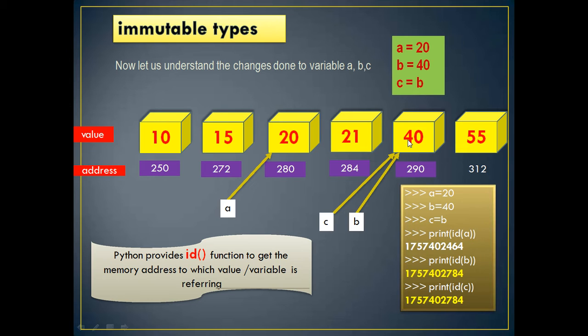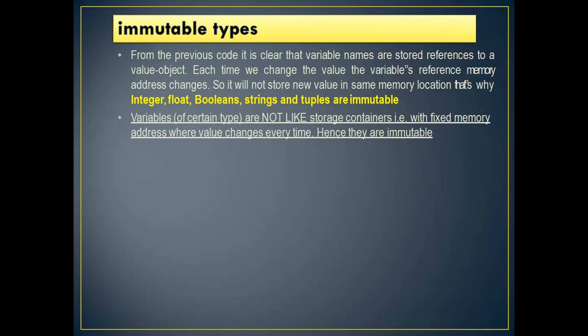The meaning of this is, wherever your variable is pointing to a value, if you make an attempt to change the value in place, the definition of immutable is that change of a value cannot be done in place. You can change the value of A, no doubt, but this 10 will be there only. So A, instead of pointing to 10, will now point to 20. This is the concept of an immutable data type.